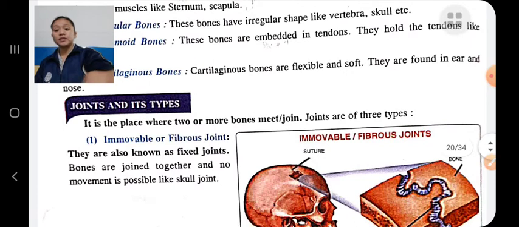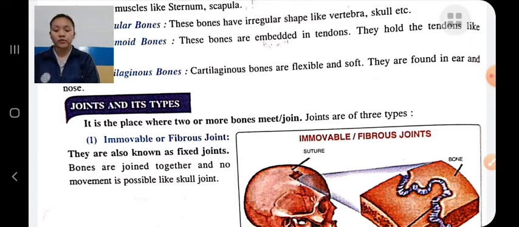Joint and its types. A joint is the place where two or more bones connect or meet. There are three types of joint: immovable joint, slightly movable joint, and freely movable joint.